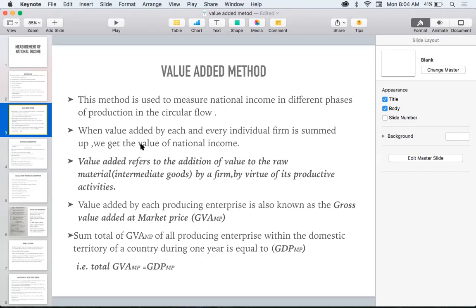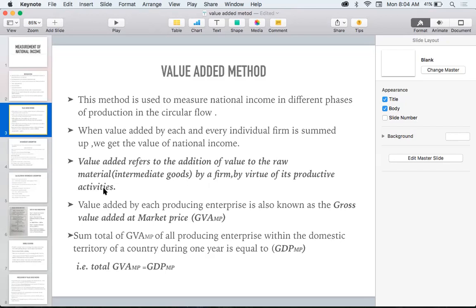And what is value added? Now I'm going to tell you. Value added refers to the addition to the value of raw materials or intermediate goods by a firm by virtue of its productive activities. Listen to me.